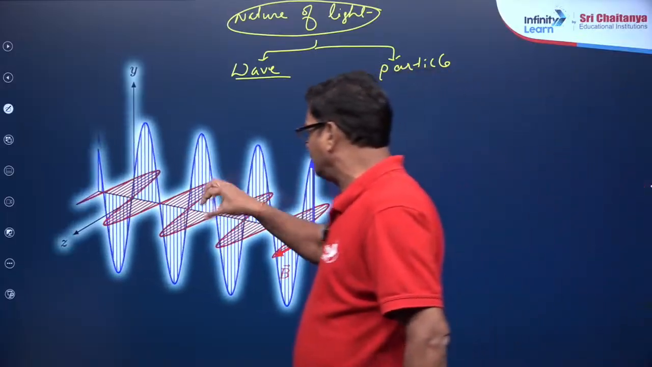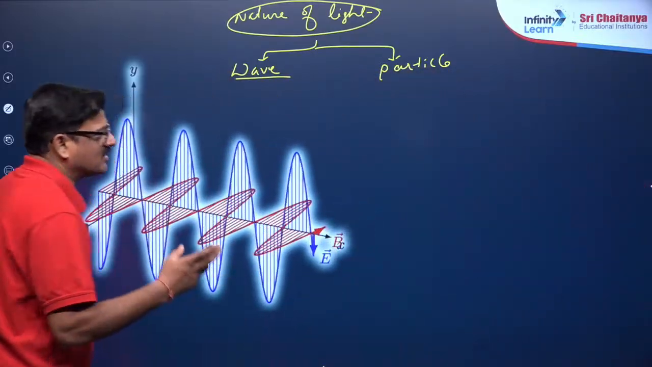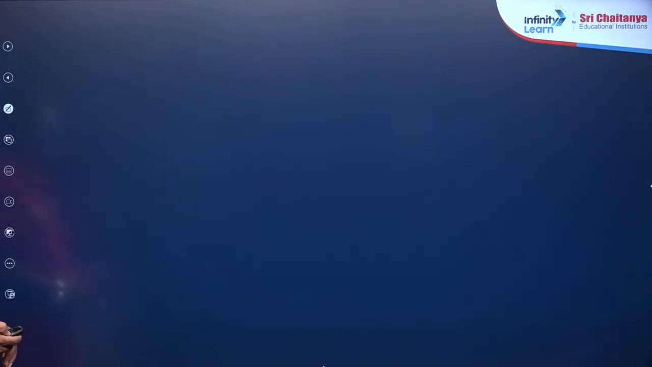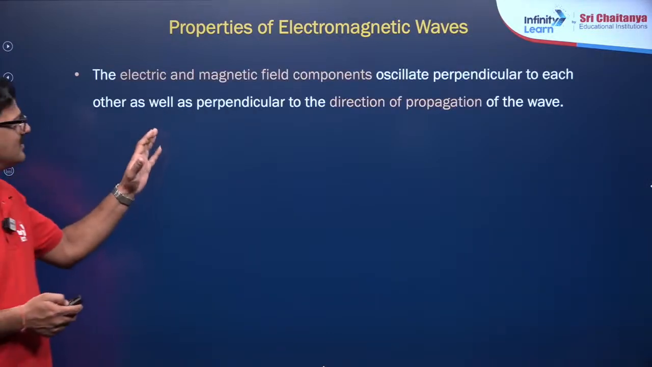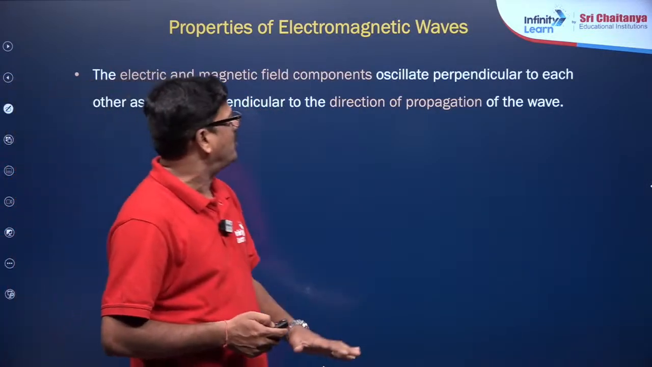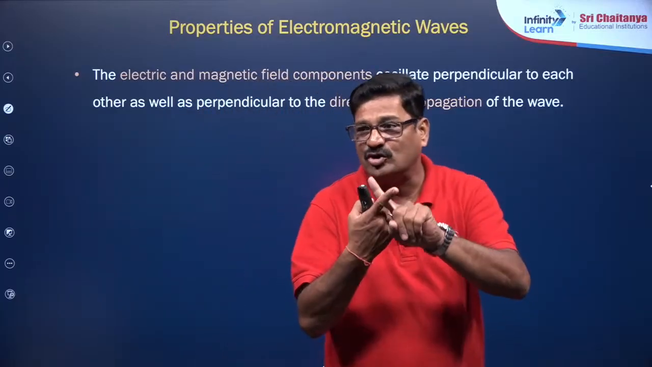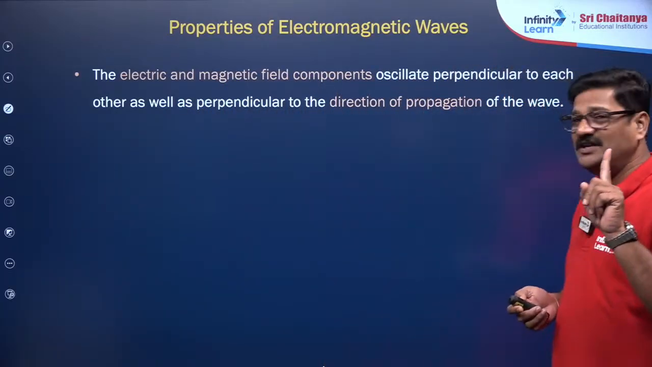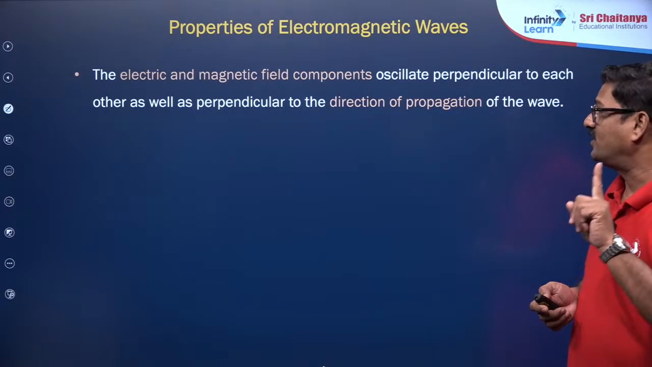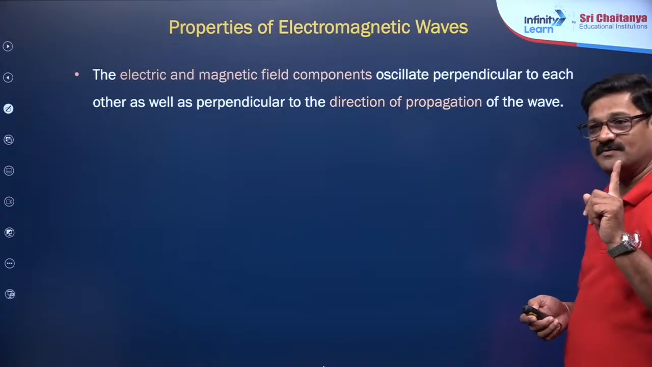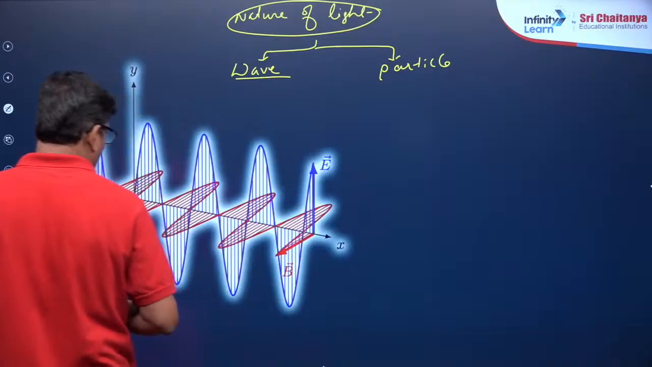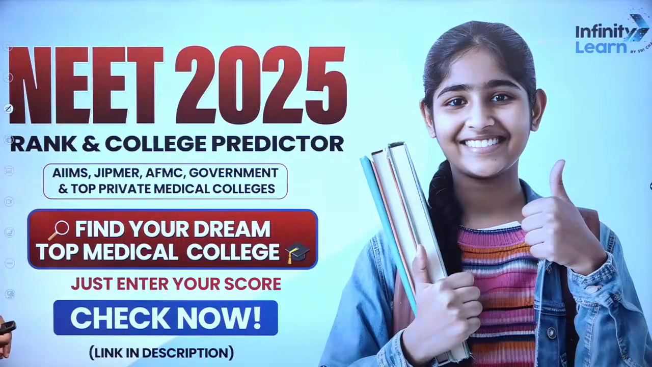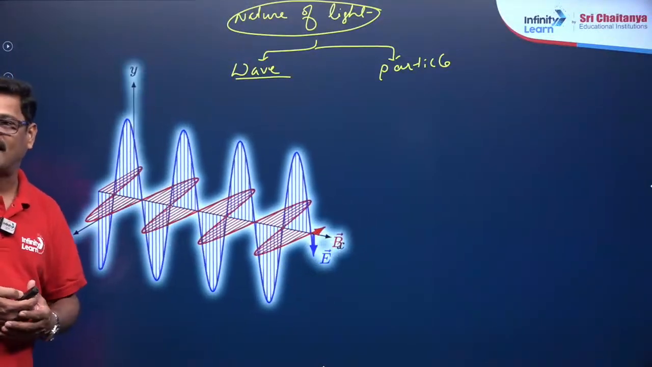So let us talk about the wave nature, and these are the properties of an electromagnetic wave. The electric field and the magnetic field components oscillate perpendicular to each other, as well as perpendicular to the direction of propagation of the wave. And that is given diagrammatically, like this. Got it?